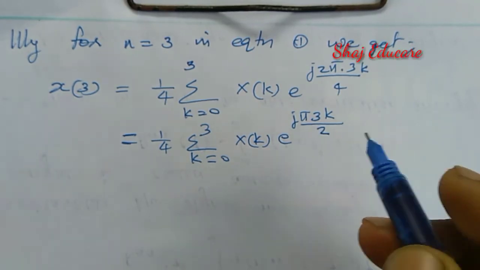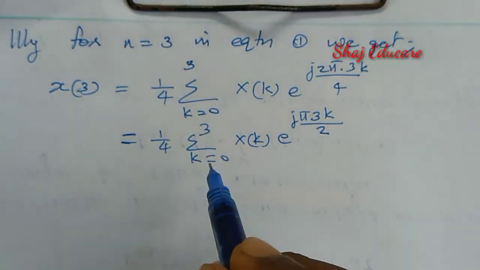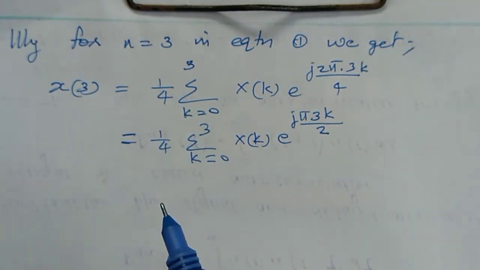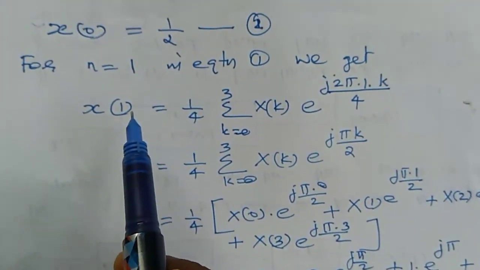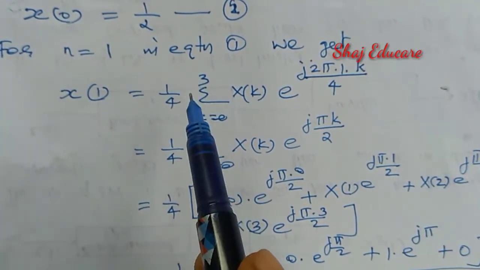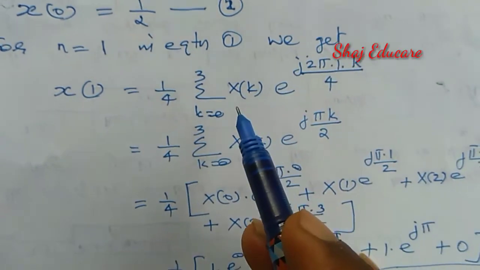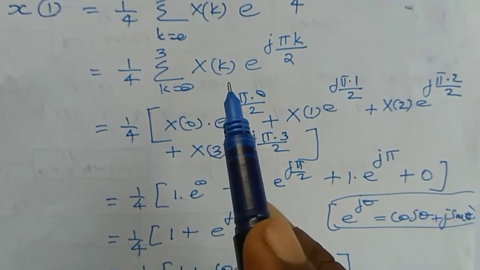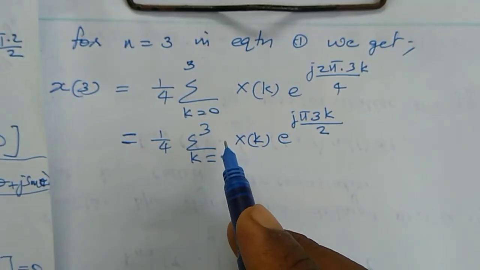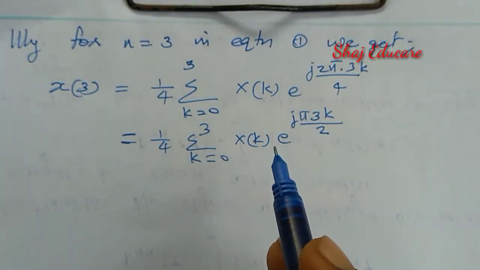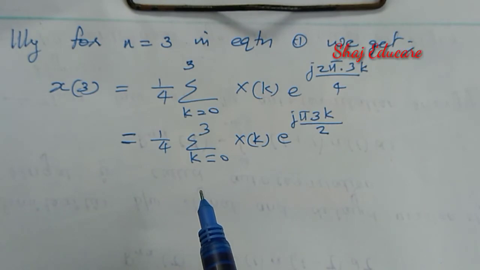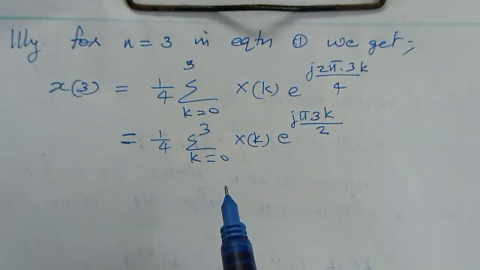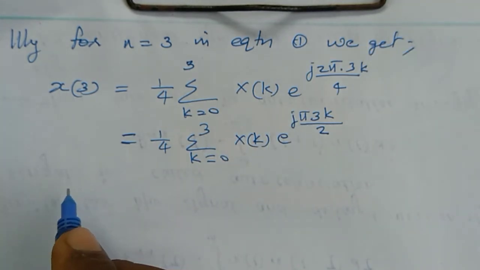And I'm not going to show the detailed steps, because they are exactly the same as what we did in the earlier case, that is for n equal to 1, where we got the final result through a series of steps. In order to make the video shorter, I'm not going to show the steps in detail. I am going to write down the result only.